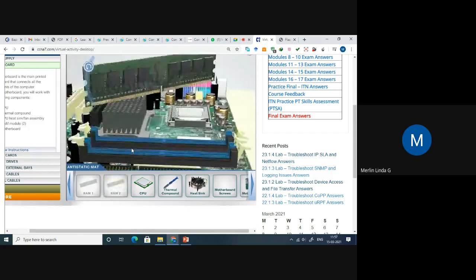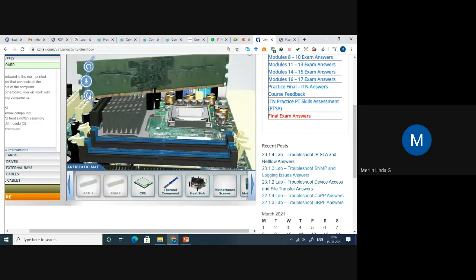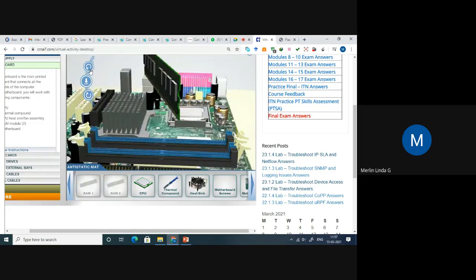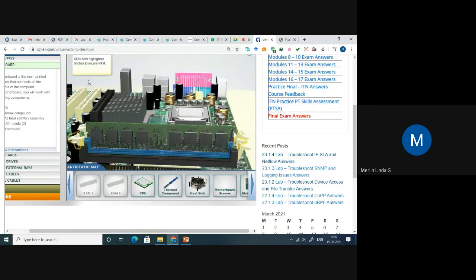Second RAM, just rotate it. So position here, just close the clutches. So this will be closed.